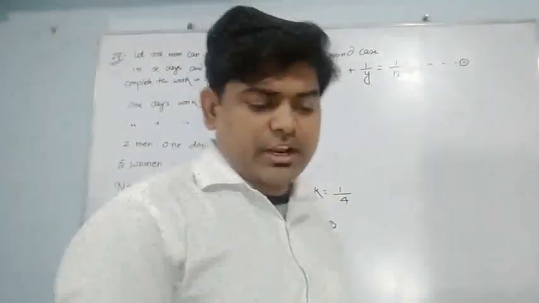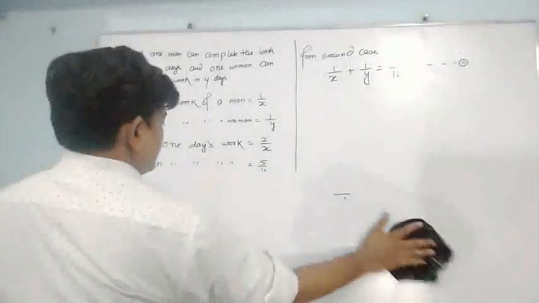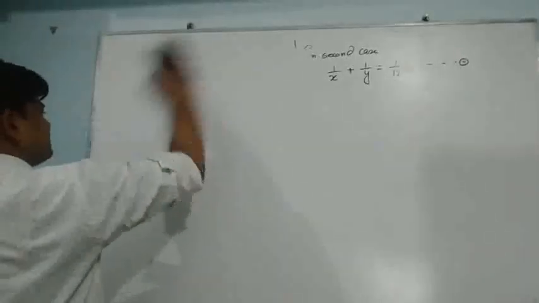Suppose I write this in the question: let the speed of the train be x km per hour and the scheduled time be y hours.